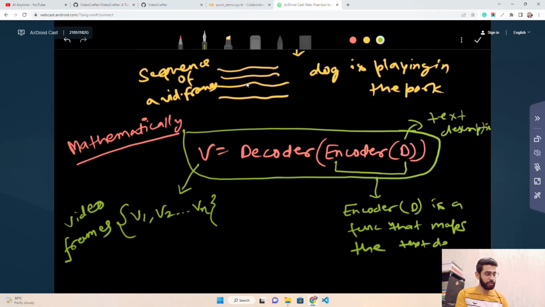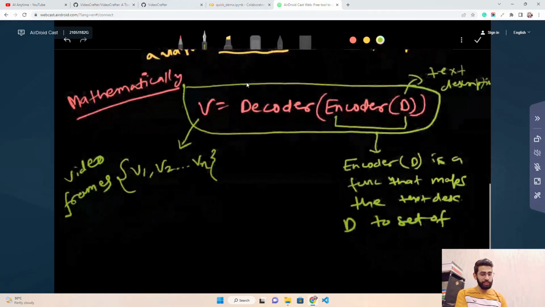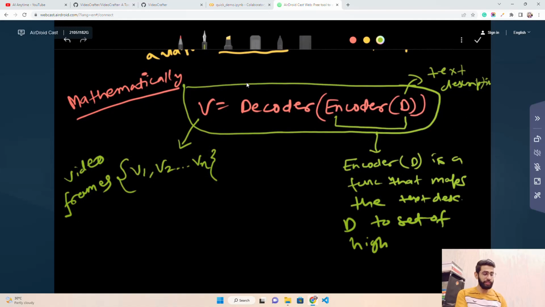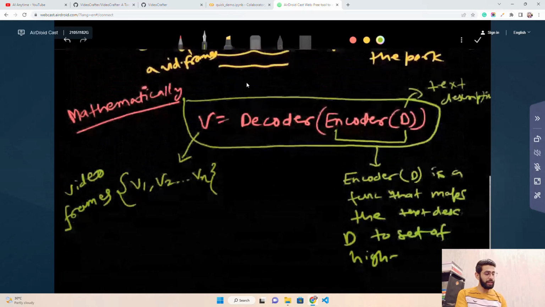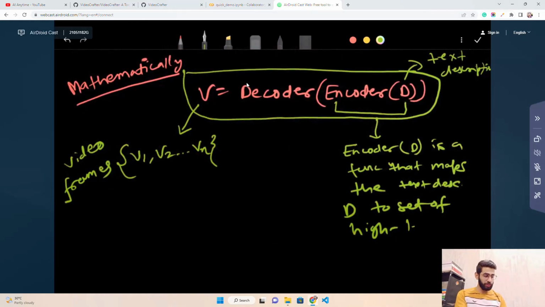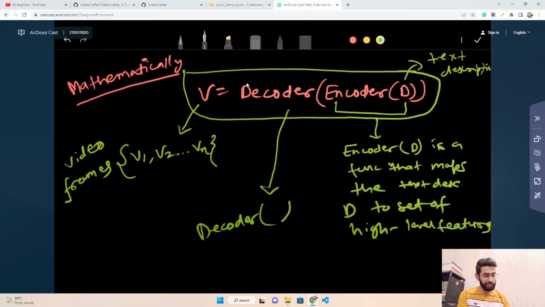So here I am writing text description D to a set of high level features that we were discussing, here you see the concepts of a dog, concepts of playing, concept of park. So the encoder D is the function that maps the text description D to a set of high level features.